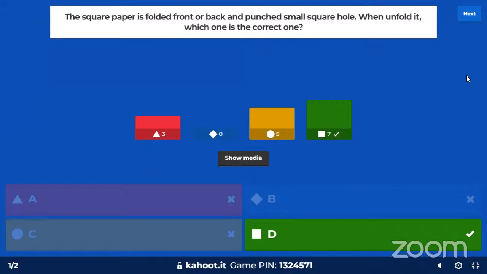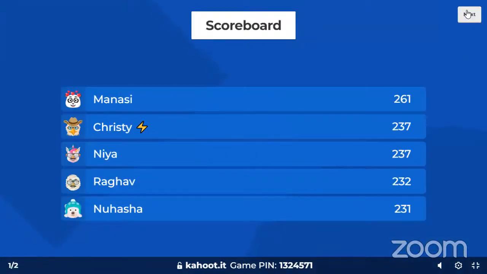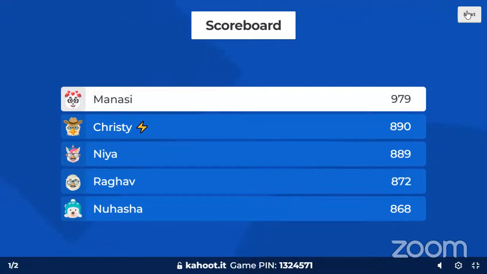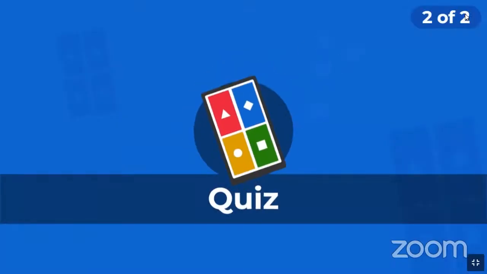Now, after every question, there will be a leaderboard. Basically, a league sort of system wherein we'll see where exactly everyone is standing. So Mansi is leading, followed by Christy, Nia, Raghav, everyone is there. Now, there's one more question in the practice session. We'll just look at that. After that, we'll end it.